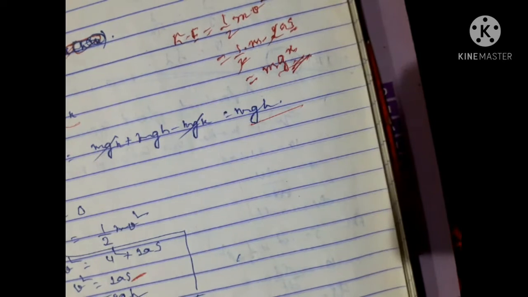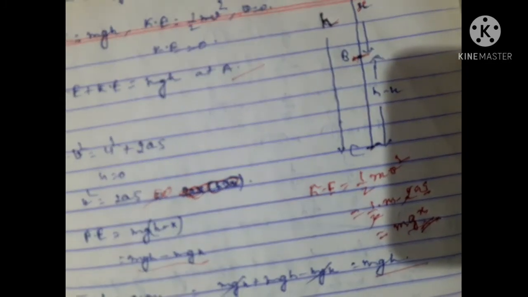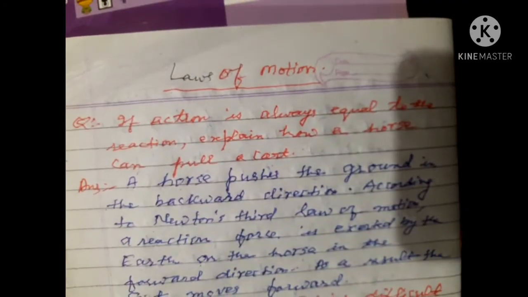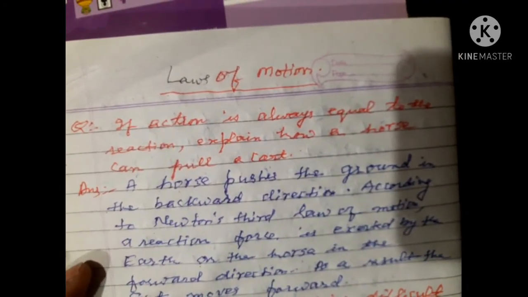What are you observing? Potential energy plus kinetic energy, the sum of energy, which means mechanical energy, is always the same, that is mgh. Now next thing: laws of motion.